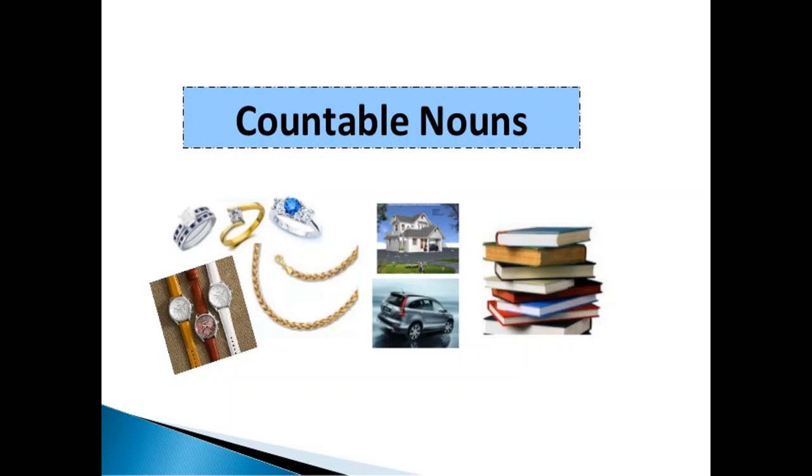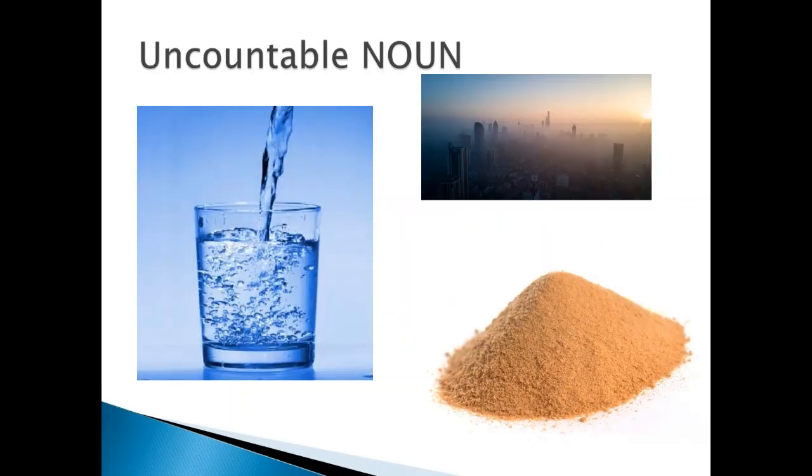Countable nouns are the objects that can be counted as separate units using numbers. For example, 3 rings, 3 watches, a chain, 1 house, 1 car, 8 books. Uncountable nouns are the objects that cannot be separated and counted individually, like water, sand, sunlight.